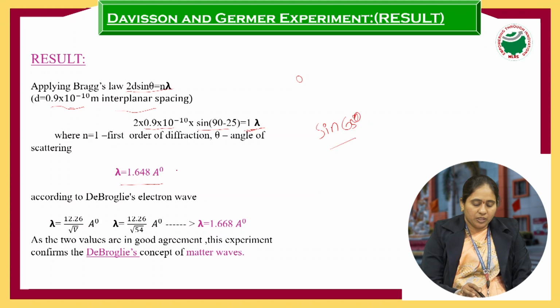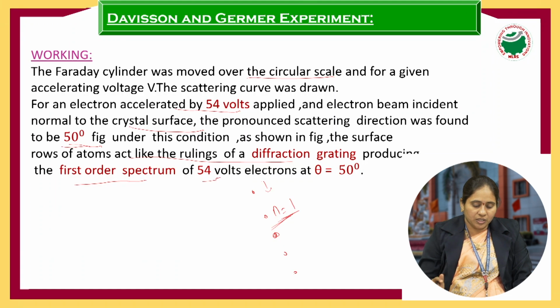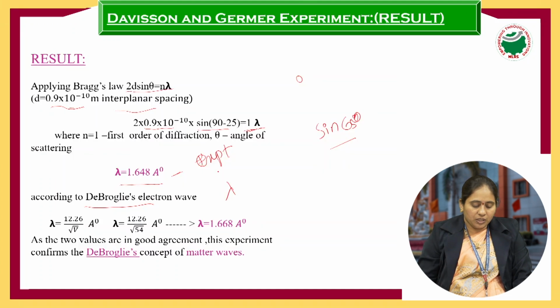So according to de Broglie, this is what? This is the theoretical assumption. So this is what? Experimental. Sorry, this is the experimental value, and this is the theoretical value. What is the theoretical value? That is, what is de Broglie? De Broglie is known as the theoretical assumption. What is the formula? 12.26 by root V angstrom. So 12.26 by root V, what is the value of V? That potential applied is how much? 54 volts. Substituting 54 volts, what will you get? 1.668. So this is the theoretical value and this is the experimental value.